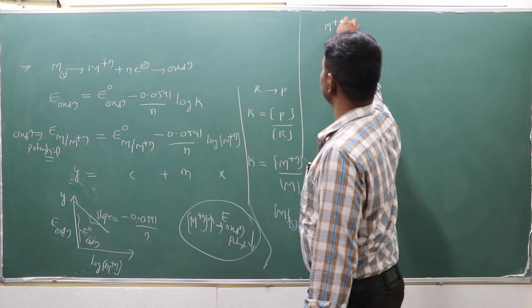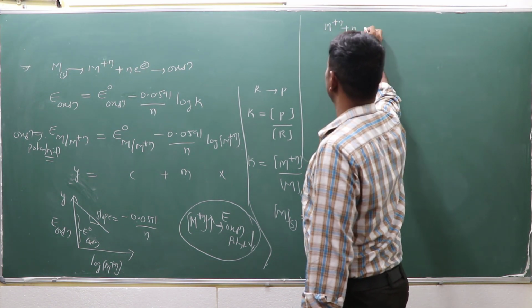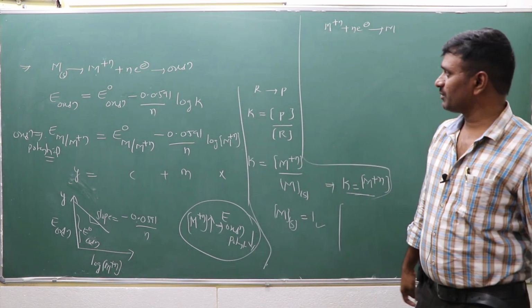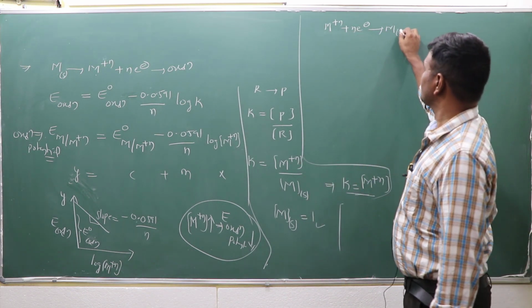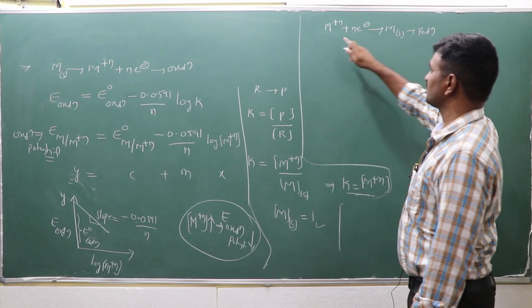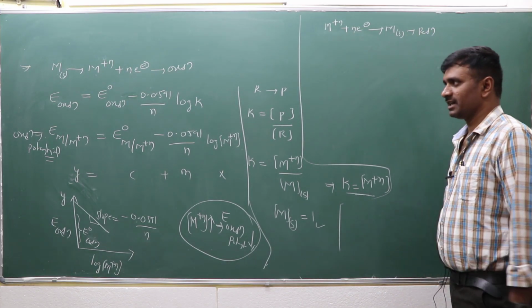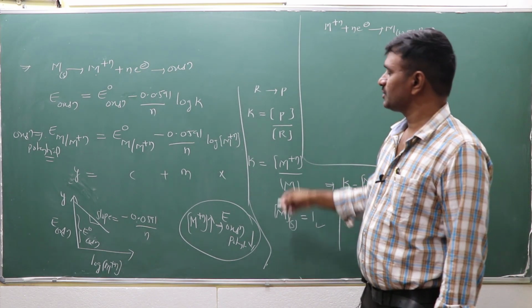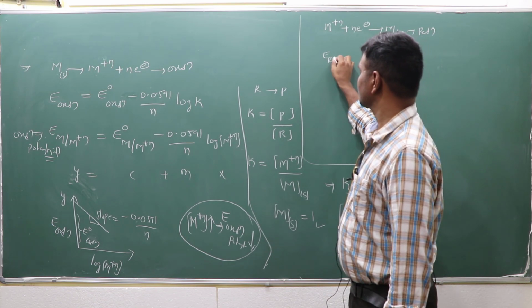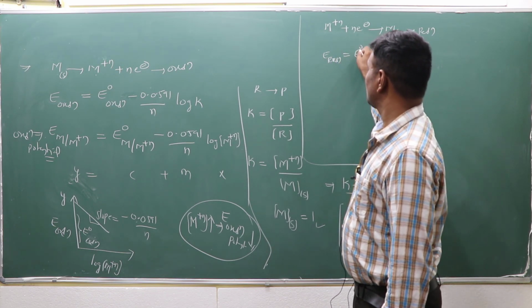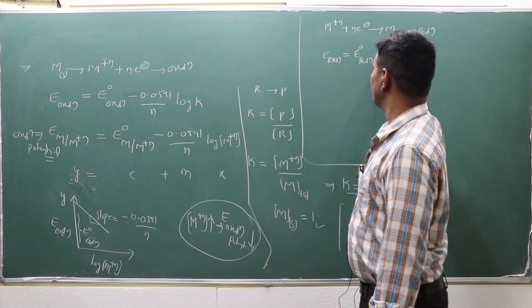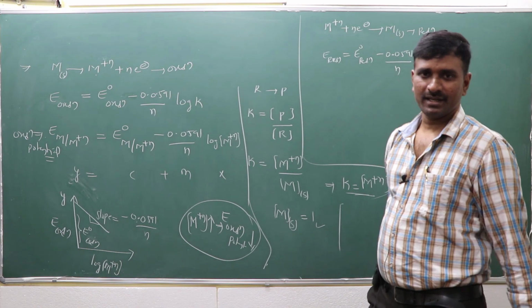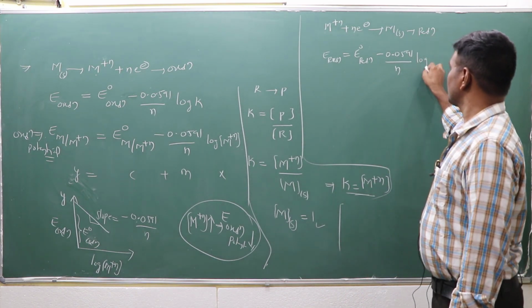What is the reduction reaction? I explained that. If n number of electrons are absorbed, or received, this process is called which one? Reduction process. Like Cu2+ plus 2 electrons gives Cu solid, and similarly for zinc. This is the reduction process. So the reduction half cell: E reduction is equal to E0 of reduction of the cell minus 0.0591 by n log, which one is there?